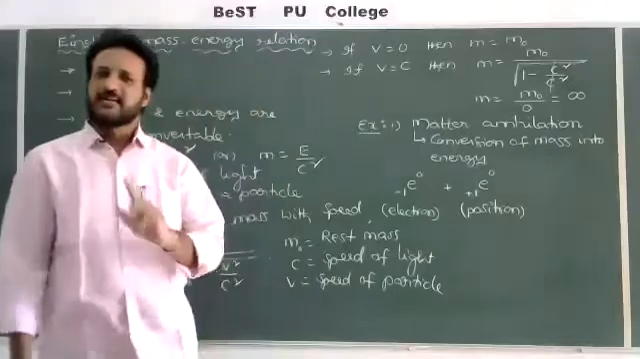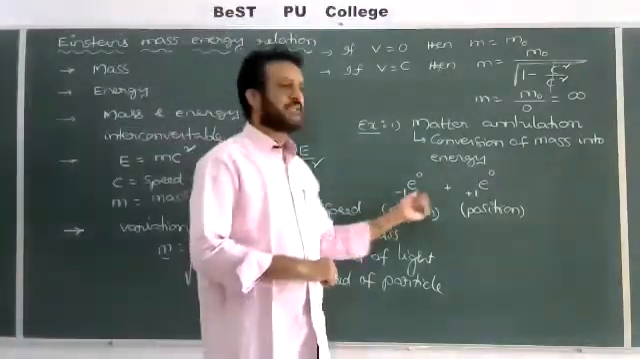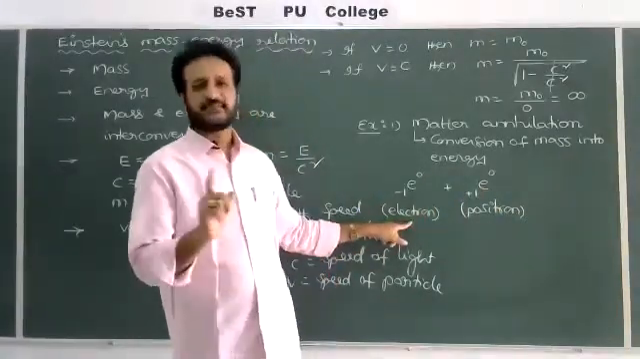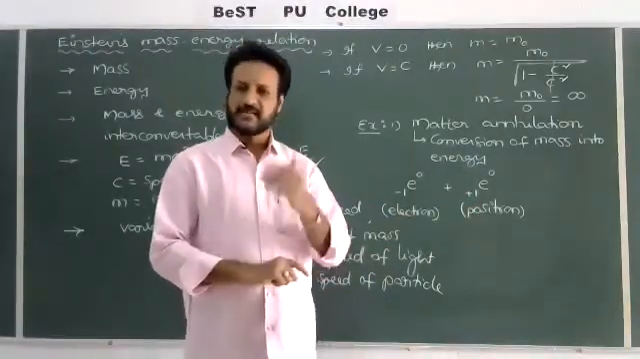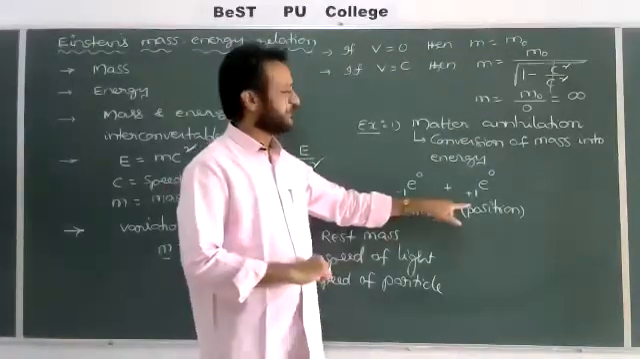Both have the same mass. The magnitude of the charge is also the same. But one is minus, one is plus. That is the only difference. The electron was discovered by J.J. Thomson, but the positron was discovered by Anderson. The first antiparticle discovered by the scientist Anderson, that is nothing but the positron.